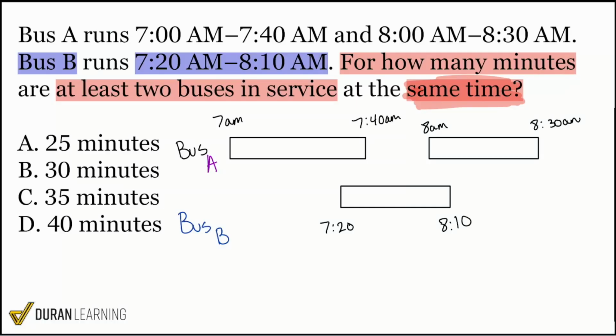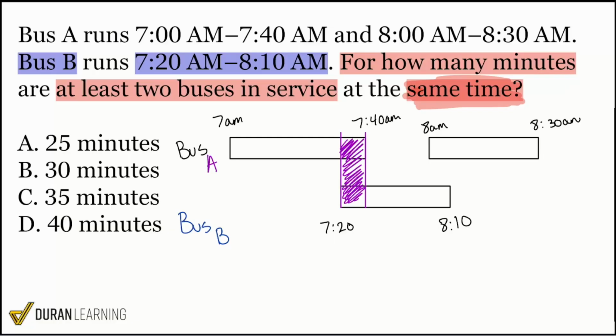The question itself asks, for how many minutes are both buses in service at the same time? So when we consider that question, let me go ahead and just draw this straight vertical line for myself. So I'm going to bring this right here and right there. This first piece is where they are both running. Everybody, do we agree that that is an overlap where both buses are indeed running? Yeah, that's definitely going to be one interval.